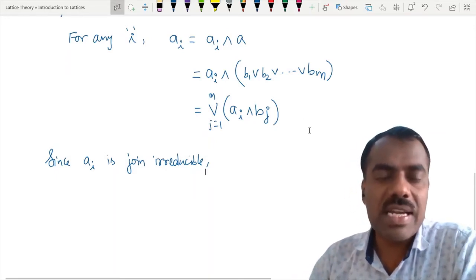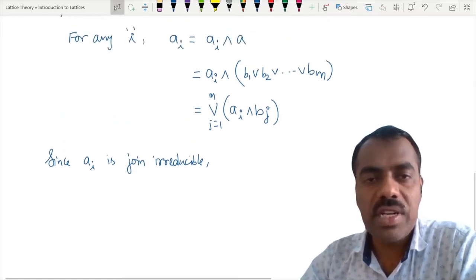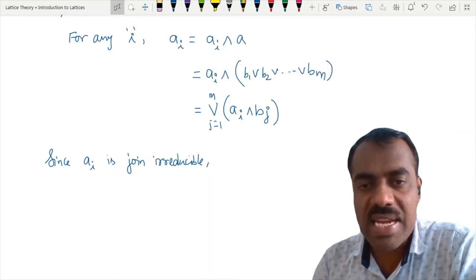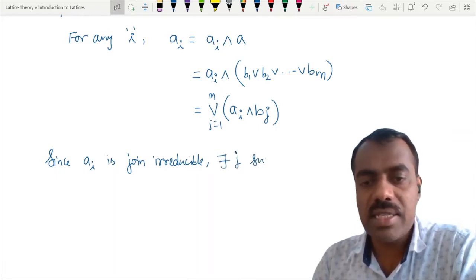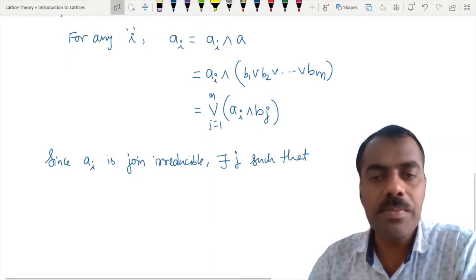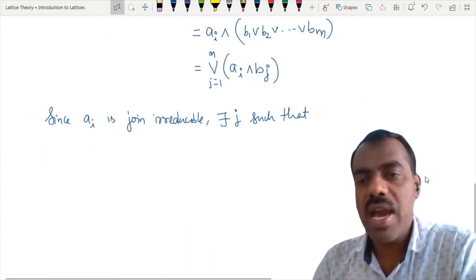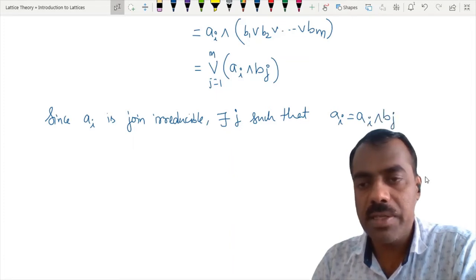So what is the conclusion? This Ai should be equal to one of these Ai intersection Bj. So there exists j such that Ai is equal to Ai meet Bj, right?